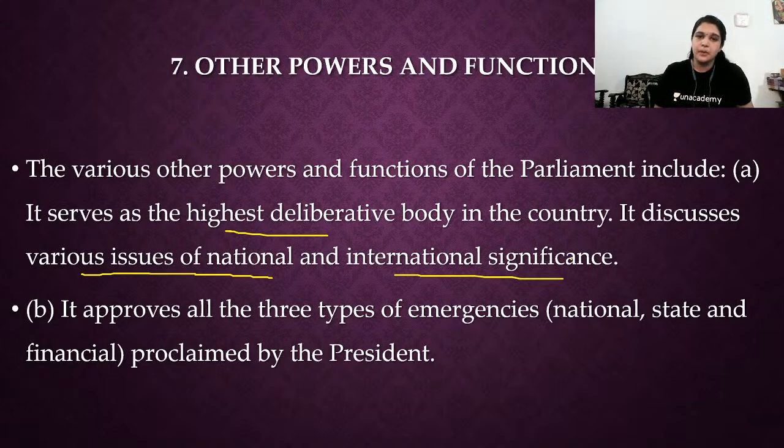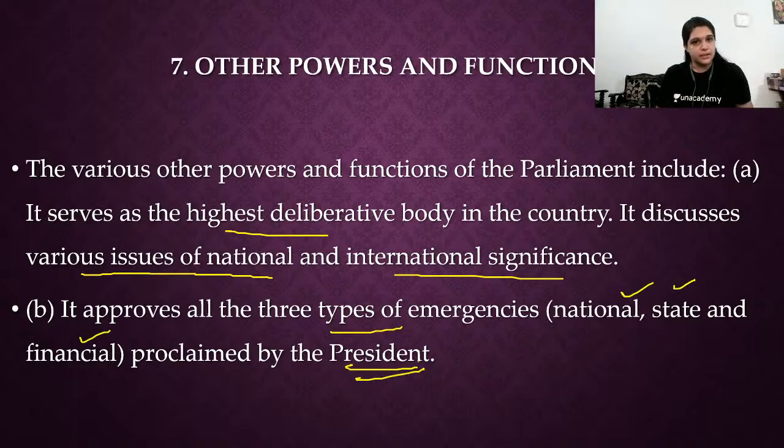If there is a question, which of the following is the highest deliberative body in the country? Obviously, Parliament. No individual person is the highest or most powerful person in the country. Parliament is the most powerful. Why? Because it has the representatives of people directly elected by people: the Prime Minister and his council of ministers, MPs of Lok Sabha, all directly elected by people. Since people are sovereign in a country, the representatives of people are the sovereign, which is nothing but the Parliament. It approves all three types of emergency: national, state, financial, which is proclaimed by the President.